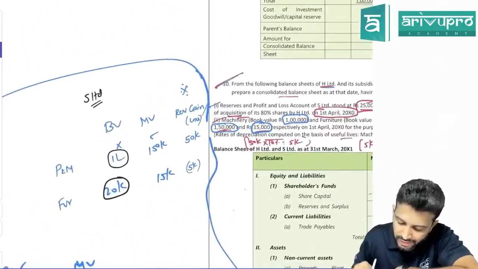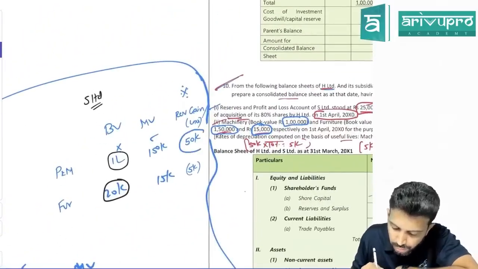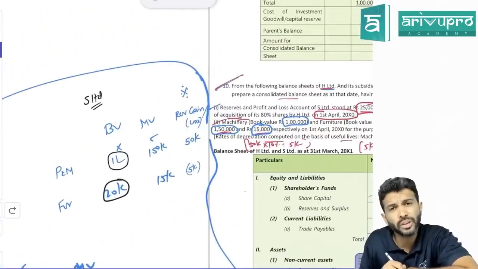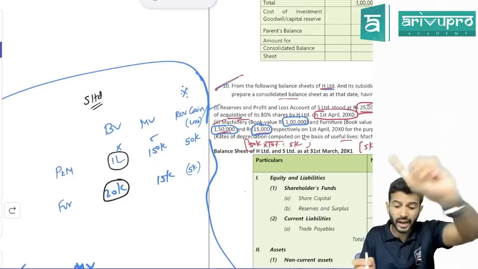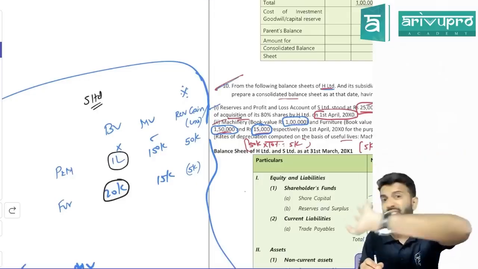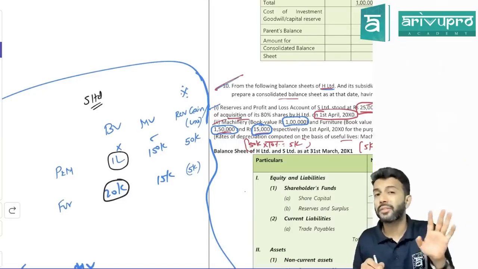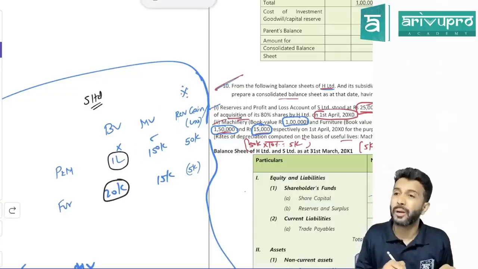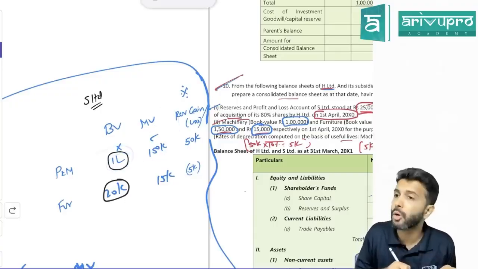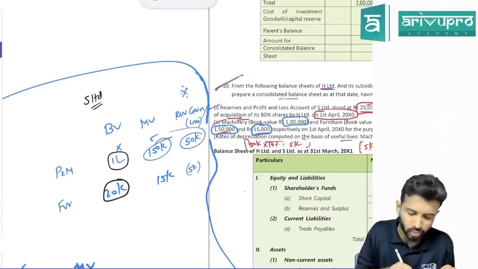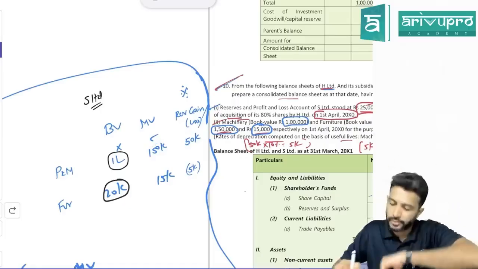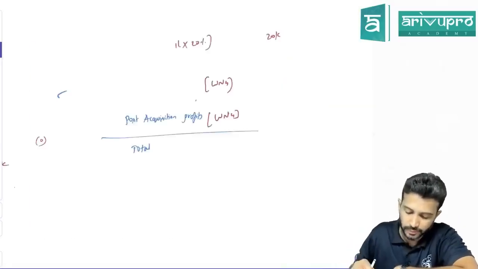You got some revaluation gain, right? How much was the revaluation gain on machinery? 50,000. Can we ignore this or add this also? We can't consider book value for the consolidated financial statement. We have to consider market value. But currently the subsidiary company has considered book value, no? So compared to book value, how much is the revaluation gain? 50,000. So add that 50,000 here.